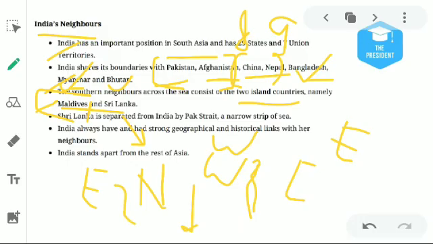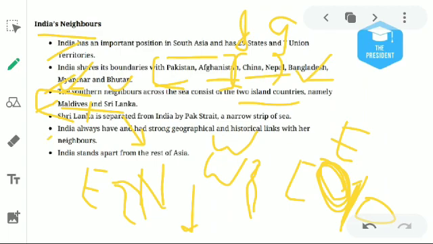Do you know the location of Andaman and Nicobar? It lies in the Bay of Bengal, and the Great Nicobar Island shares the boundary with Sumatra Island of Indonesia. Always remember this. Both are divided by the Nicobar Sea.